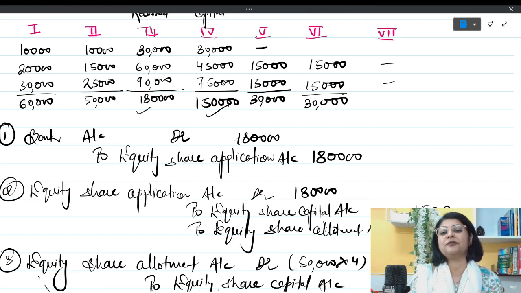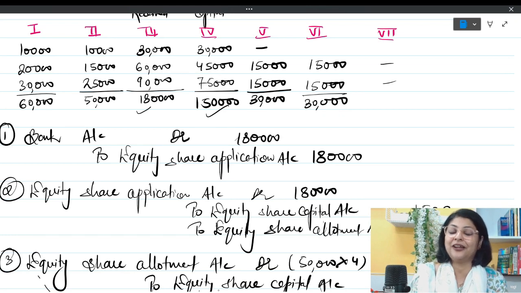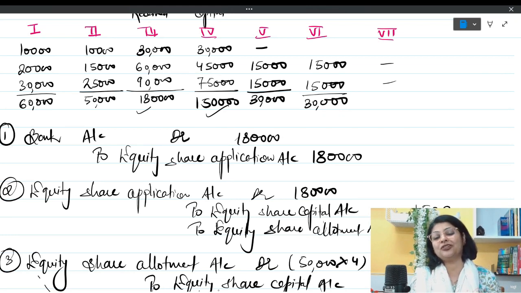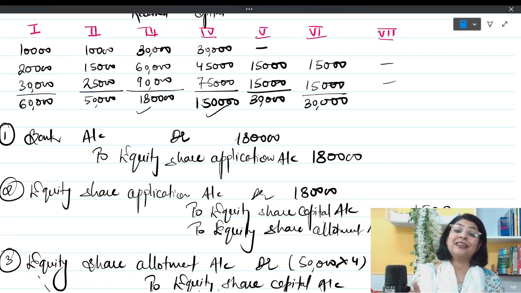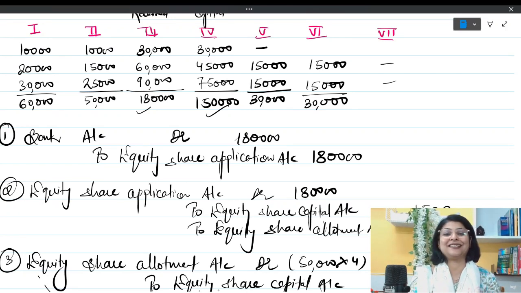And you require mastery because you do not have too much time during the exam, and the kind of questions which are coming in CBSE and ISC board these days are not easy questions. Especially issue of shares is a demanding chapter. It's not difficult, but it's a demanding chapter. It needs your time, and once you know it, you will never make mistakes in this kind of chapter. Issue of shares, issue of debentures, these are chapters where you will not make mistakes once you understand the concept properly. So invest your time properly in understanding the concept, and then invest double the time in practice. Then you will see your results are surely going to improve.